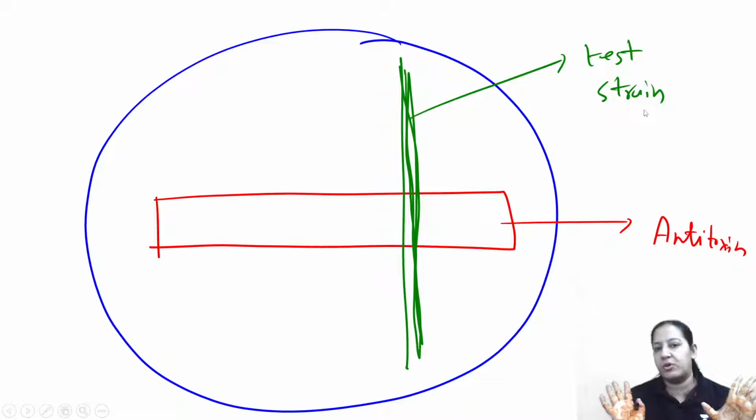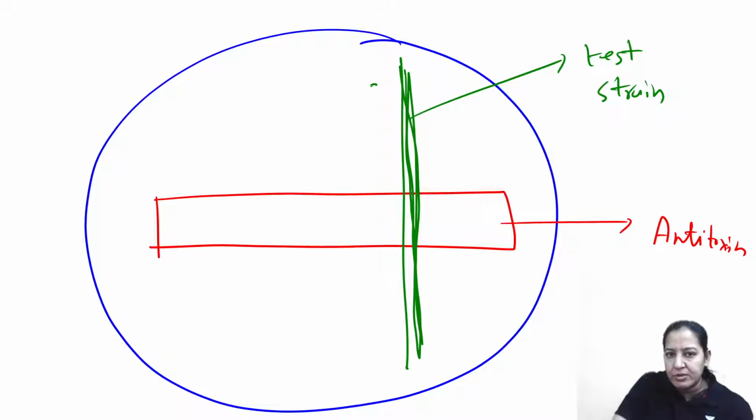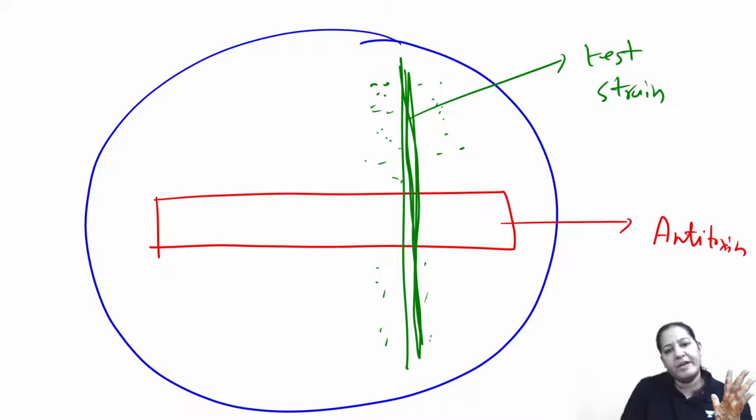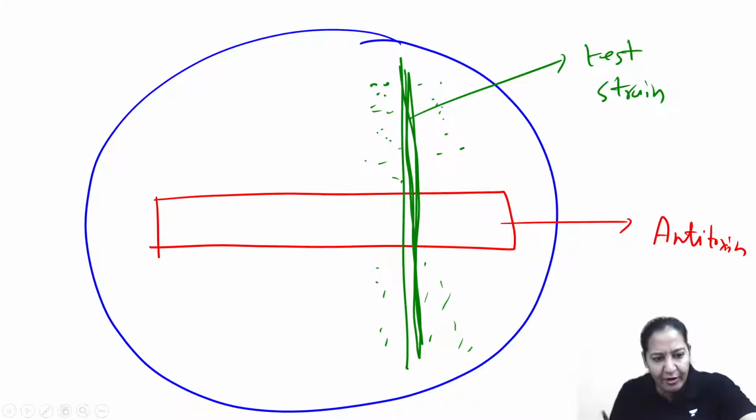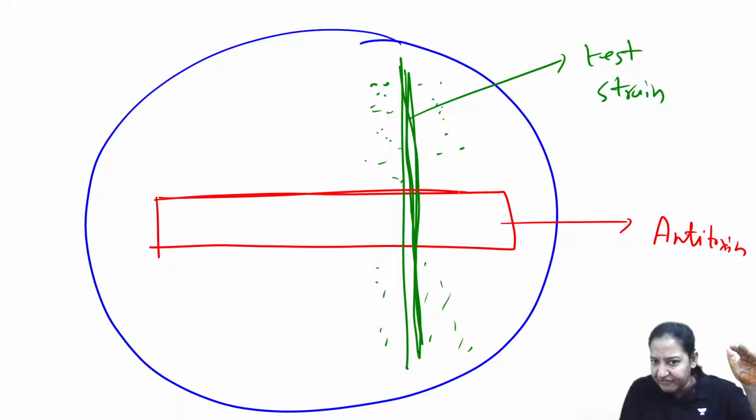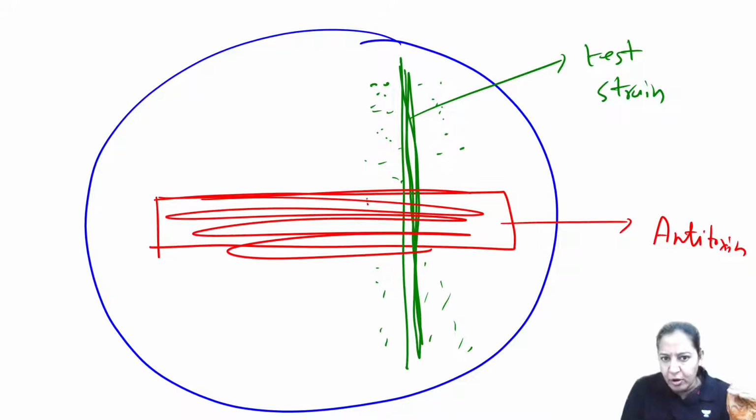Imagine it produces toxin. So where it will produce toxin, the toxin will come here, here, here. It starts producing toxin because it is a toxigenic strain. So it will produce toxin around it, and antitoxin will diffuse. Antitoxin is present in the filter paper here. The antitoxin will also diffuse out.